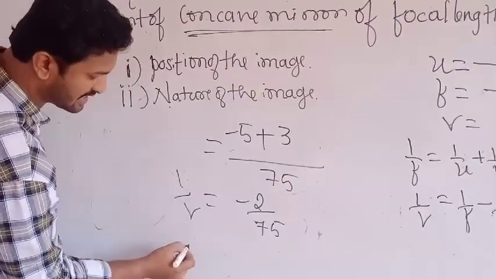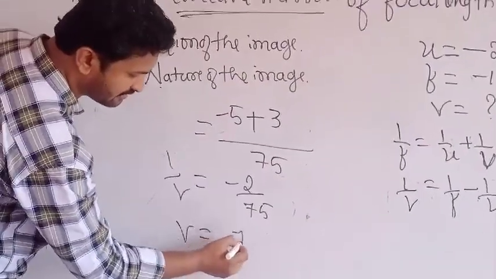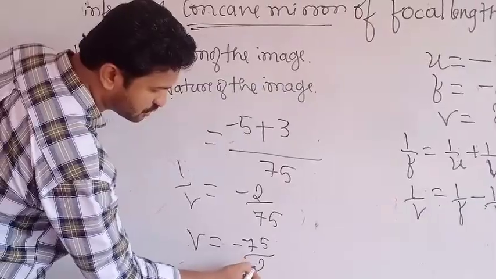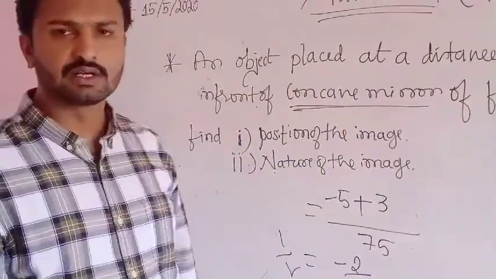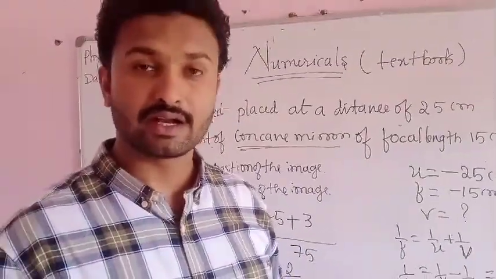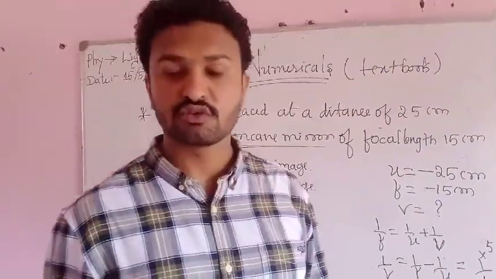Okay, you take the reciprocal, v equals to minus 75 by 2. You simplify, you will get the exact position of the image.